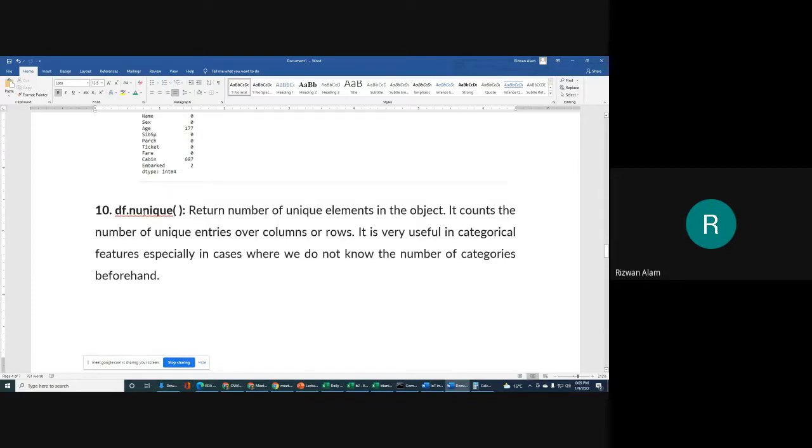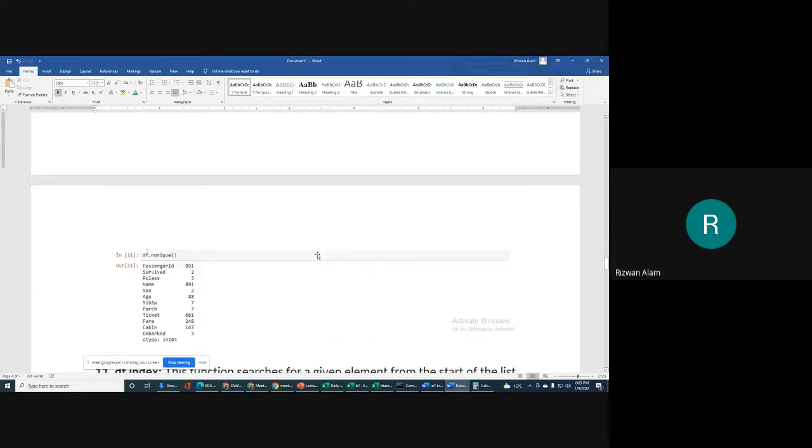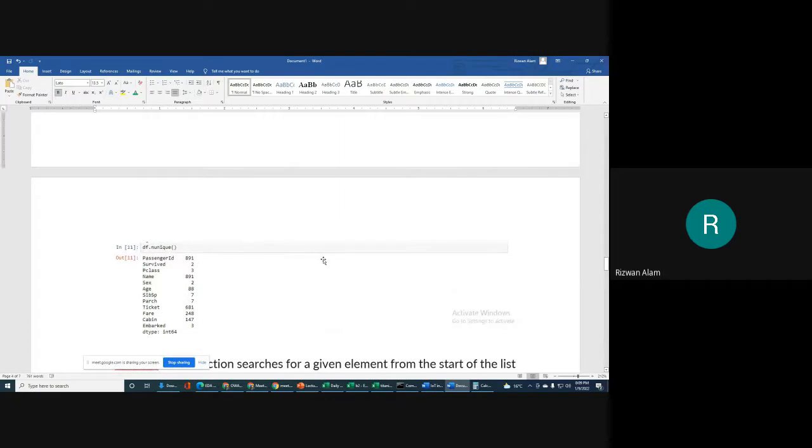Next we have df.nunique. It will simply return the number of unique elements in that object. Okay, so simply we can say it will return how many unique values we have.